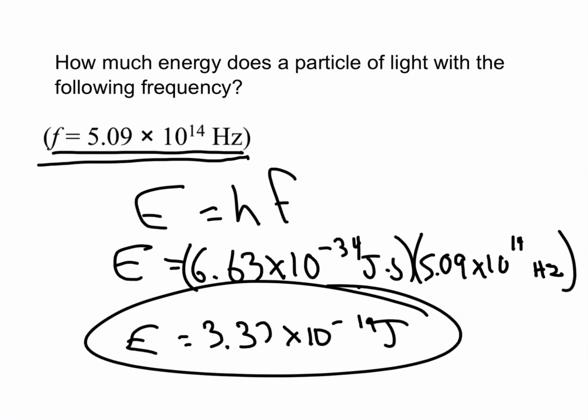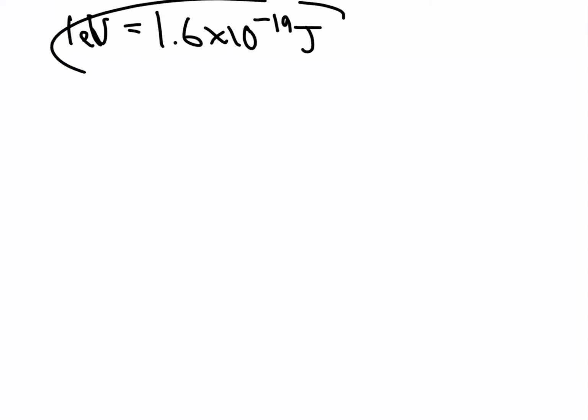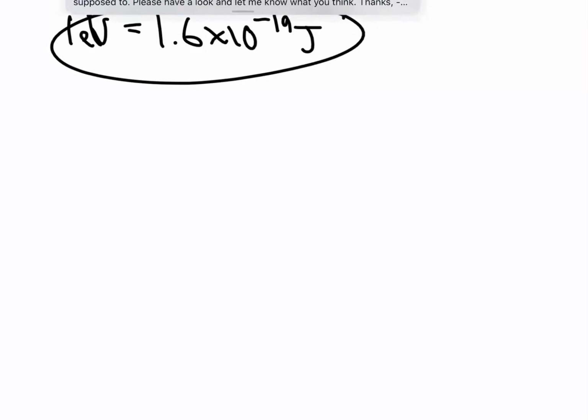Now, because a joule, in terms of electrons and atomic stuff, is a really large amount of energy, they oftentimes will work in electron volts. So, just a quick reminder about electron volts. We talked about these when we did electricity. It is defined as the amount of energy required to move one electron through 1 volt of electric potential. You don't need to know that for this particular part of the chapter. You just need to know that it represents a significantly smaller amount of energy than 1 joule.